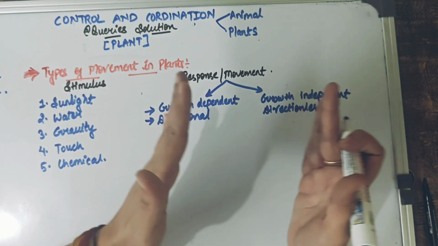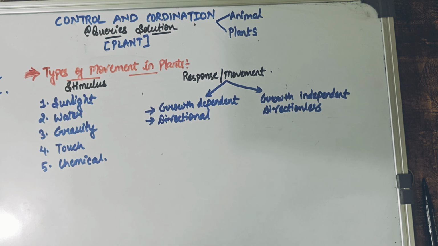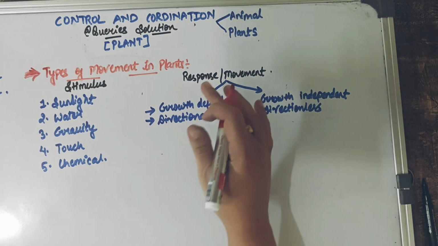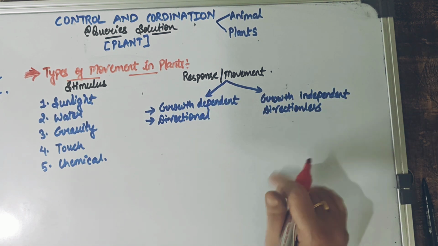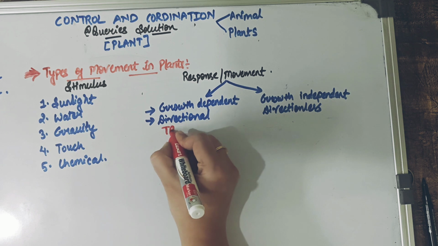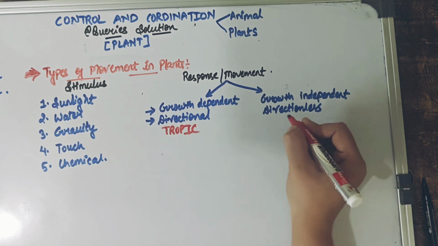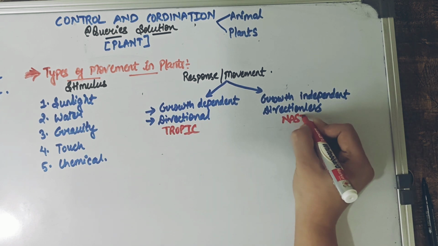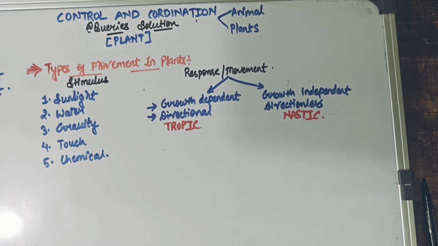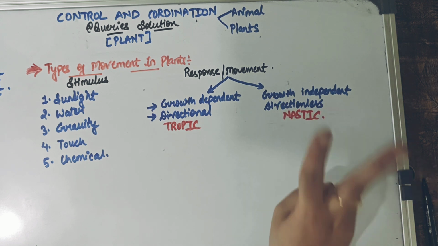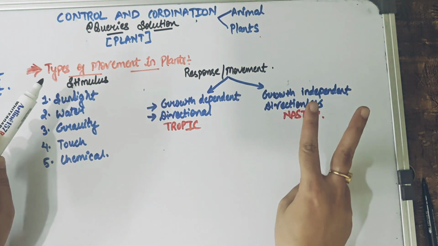Okay, so these are the 2 different types of movement. And just to tell you children, these 2 subcategories that we have understood make the movement tropic movement and nastic movement. So what are these 2 now? I think many of you can now understand it clearly. Plants show 2 different types of movement with regards to a stimulus.